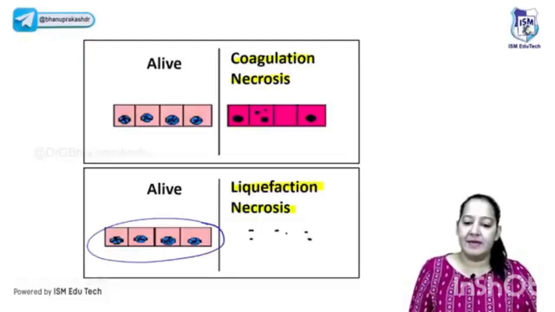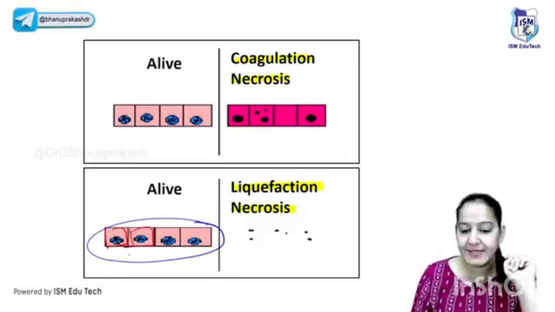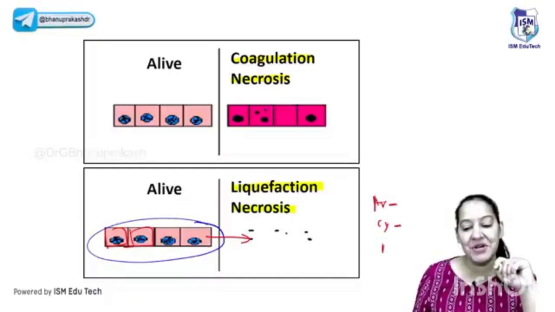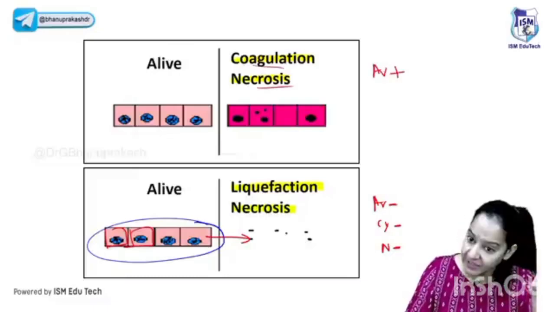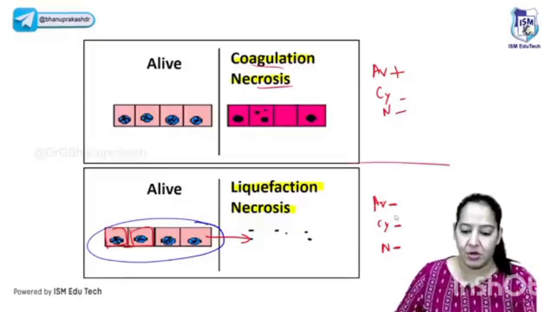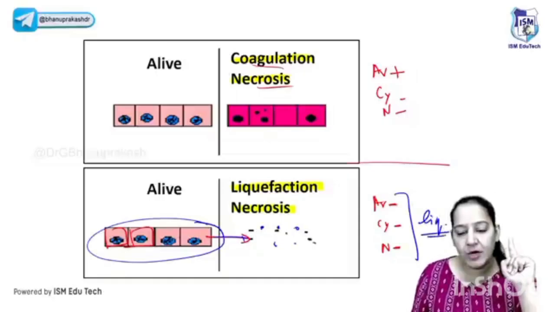See, here is a group of alive cells. Can you see the architecture? Yes. Can you see the cytoplasm? Can you see the nucleus? Yes. But when it undergoes necrosis, everything disappears. Architecture detail is lost. Cytoplasmic is lost. Nuclear is also lost. So all three details are lost. In contrast to coagulative necrosis, where cytoplasmic and nuclear details were lost, but at least architecture was maintained. But here architecture is also lost, and a group of cells is converted into a gel-like, liquid material. That's why it is known as liquefactive necrosis.